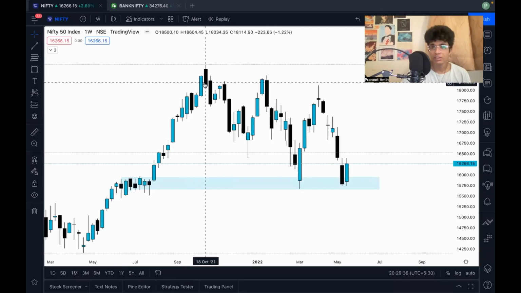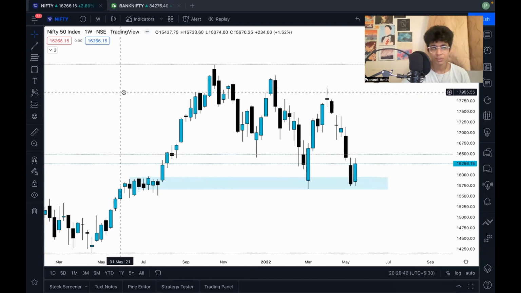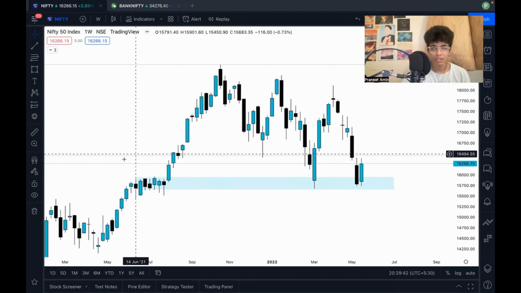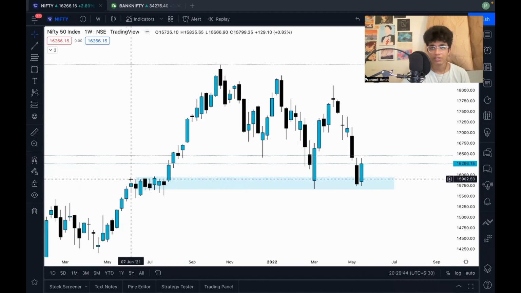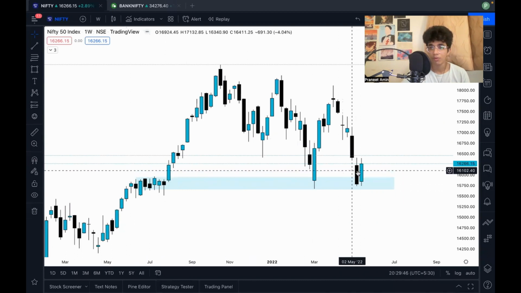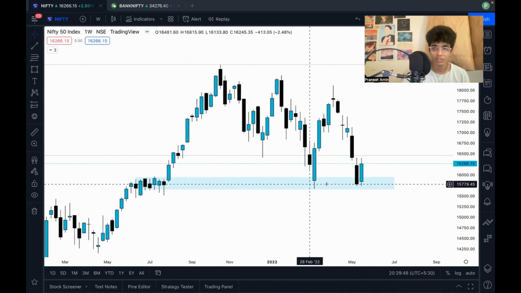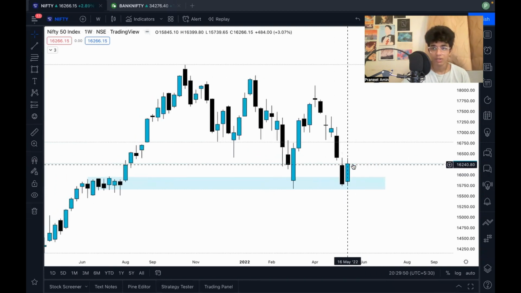So hello everyone, in this video we're going to analyze Nifty and Bank Nifty for 23rd May. So very first we have Nifty 50, and if you see, the very first obvious thing is that Nifty took support from the support region, right? This support region, Nifty took support over here.